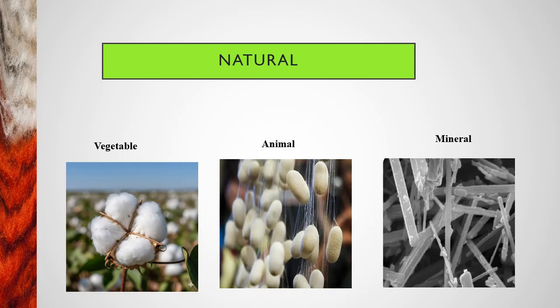The next one is the mineral fiber. Asbestos is the best example of a mineral fiber. It contains many elements like silicates, magnesium, calcium, iron, aluminium and other minerals. Because of that it is acid proof, rust proof and flame proof, but its usage has declined due to health risks, because it produces asbestos dust.